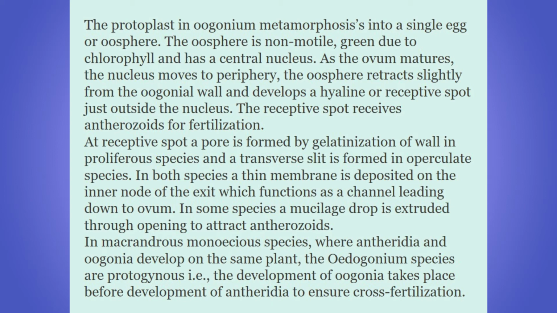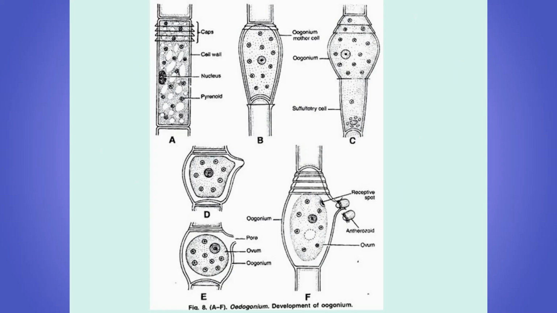In many species, a mucilage drop is extruded through the opening to attract the antherozoids. In the case of Macrandrous species, which are monoecious, that is, both antheridia and oogonia are developed on the same plant, the Oedogonium species are protogynous. That means the oogonia develop first and antheridia develop a little later, so that cross-fertilization is ensured.